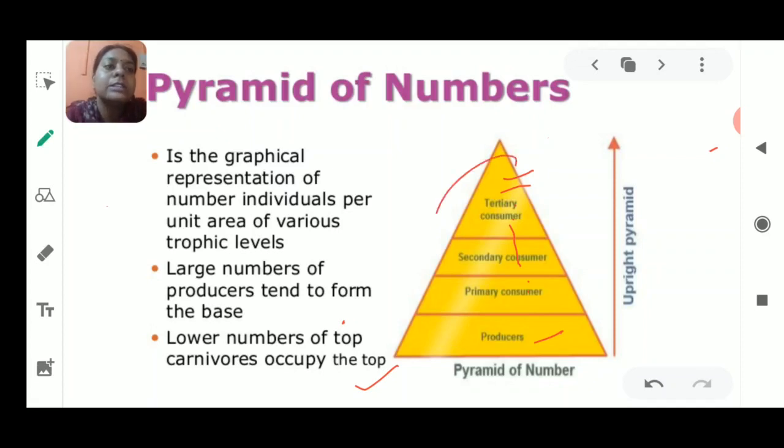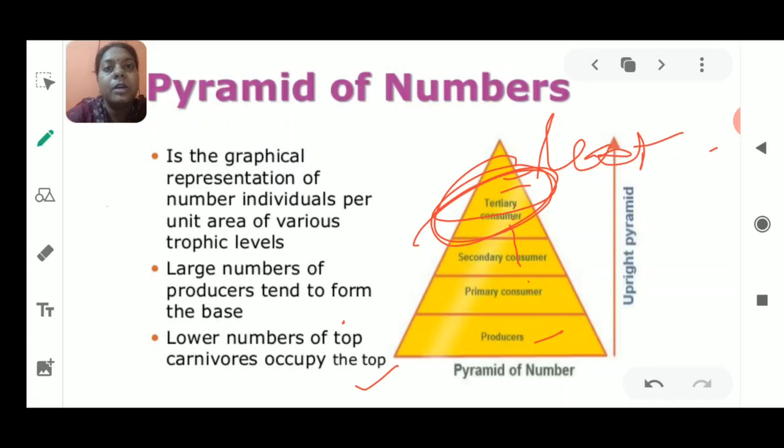At the top, you can see that the triangle is tapering. The triangle has a very small space in it, so it is going to show you the individuals which are very few in number, meaning they are the least in number. So the least in number will always be the tertiary consumers or the quaternary consumers. So this is about the pyramid of number.